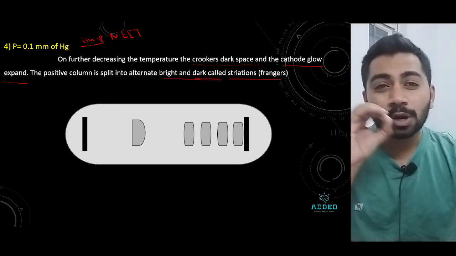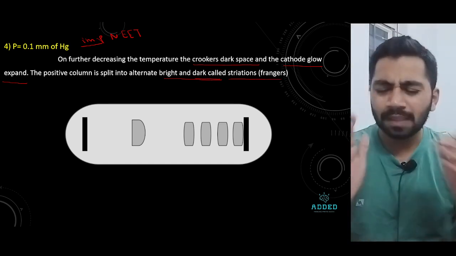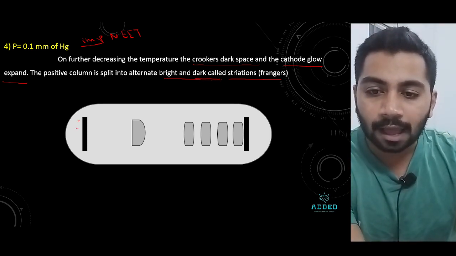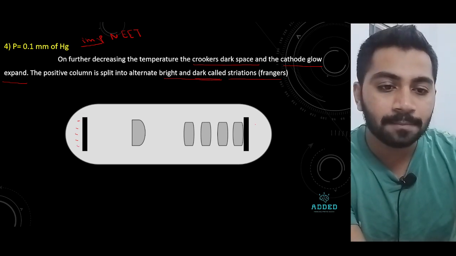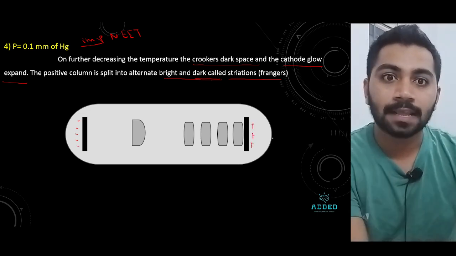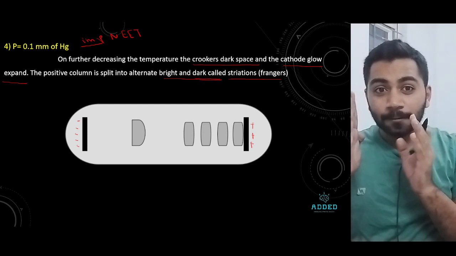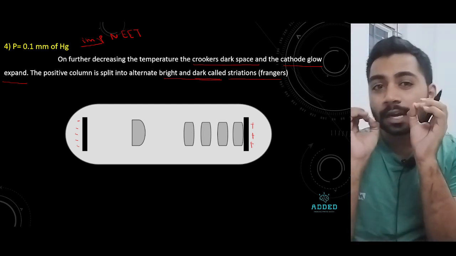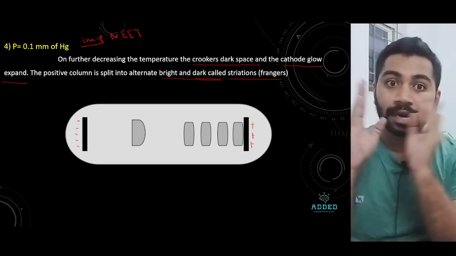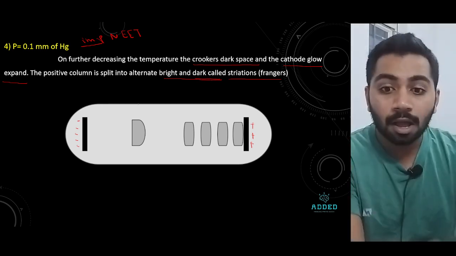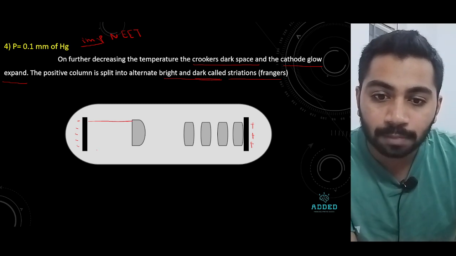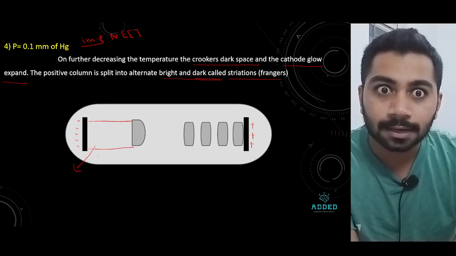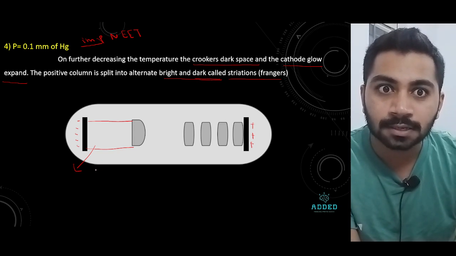When you decrease the pressure, there is a place between the negative and the cathode glow, which is called the Crookes dark space, that expands. This is dark space, not dark web, it is dark space.